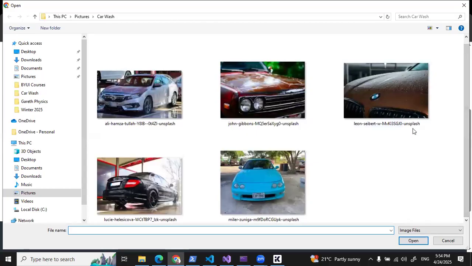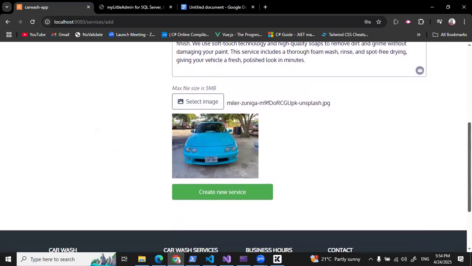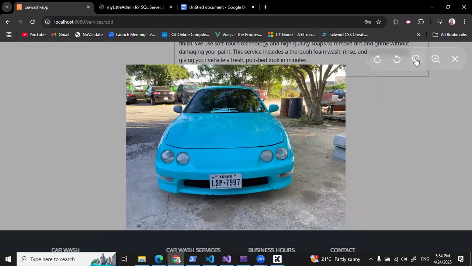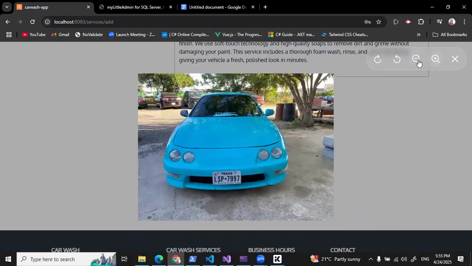Now, the image that I'm going to select is this one for this service. Okay, that's the image that I've selected. If you want to see the image in its full size, you can click it and you can see it like this. If you want to zoom in or zoom out, you can click these icons up here.